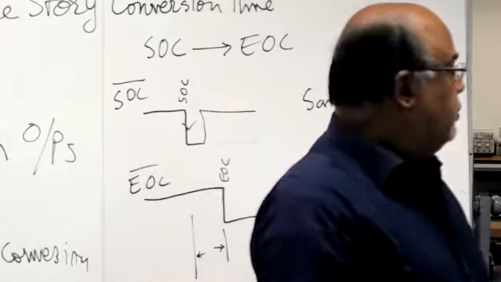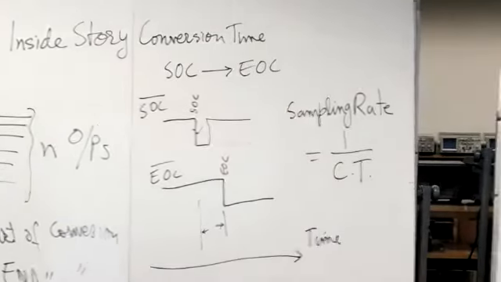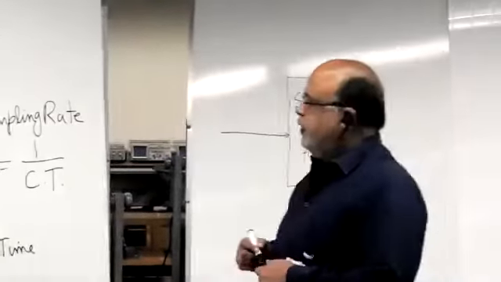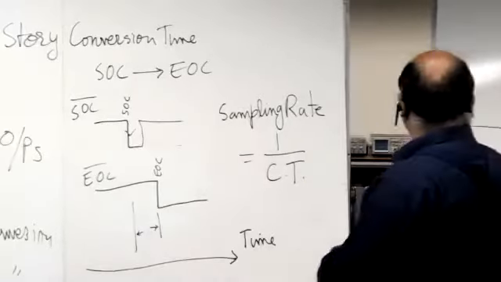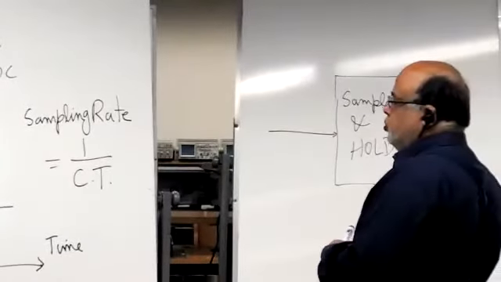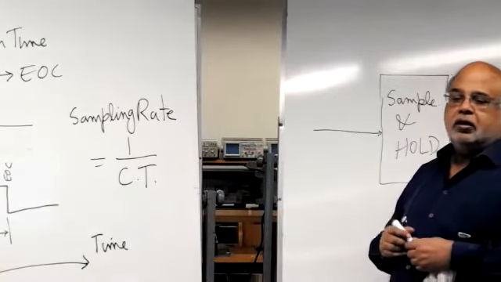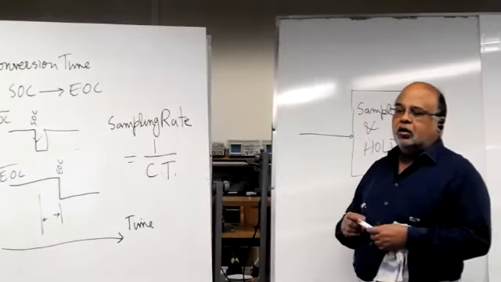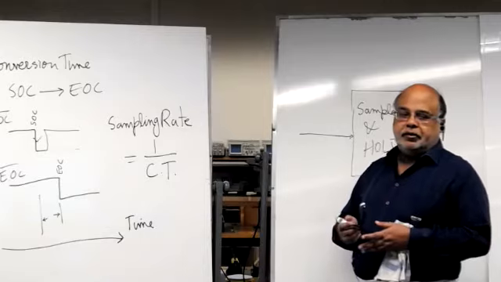This sampling is much slower than the processor speed, so the processor cannot wait for end of conversion. The ADC read that you use already does that. Start of conversion and end of conversion, it does that automatically. So the hardware layer is hidden from you. You just do ADC read.